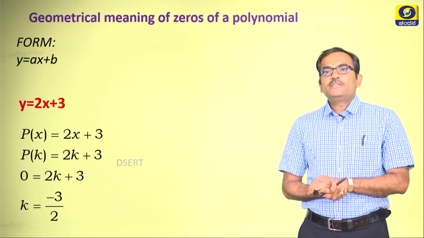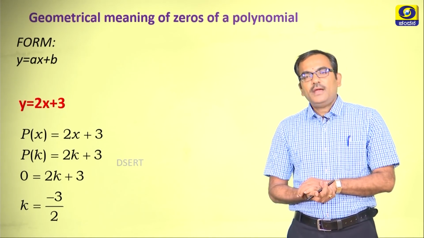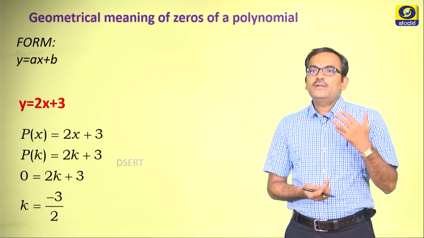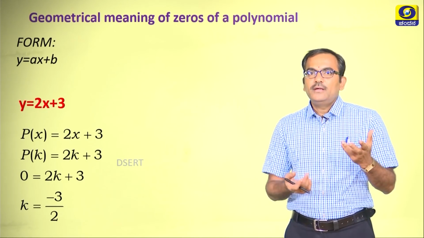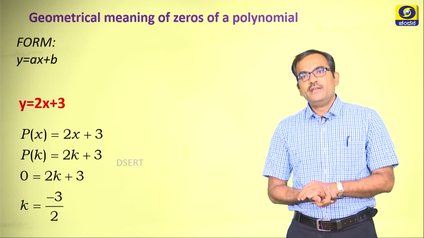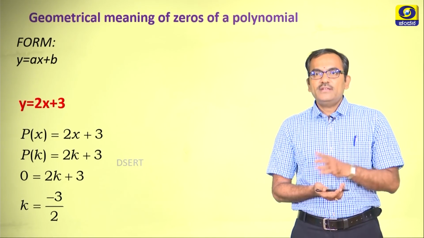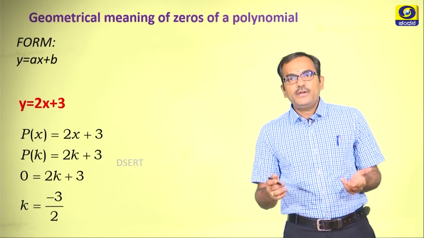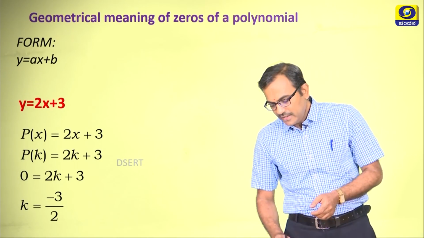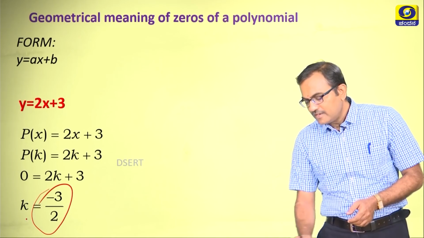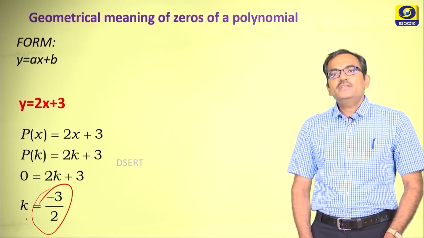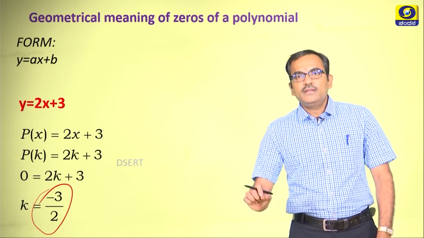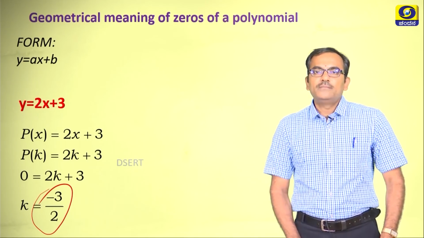Here p of x is equal to 2x plus 3, and when I substitute k for x, I get p of k is equal to 2k plus 3, and in order to find the zeros, I equate p of k to 0, and ultimately I get k is equal to minus 3 by 2. This is the 0 of the given polynomial.